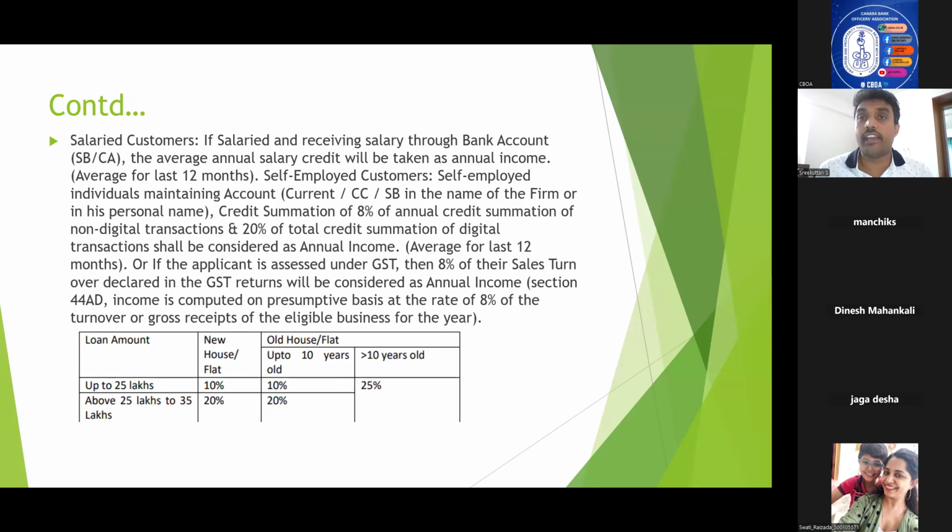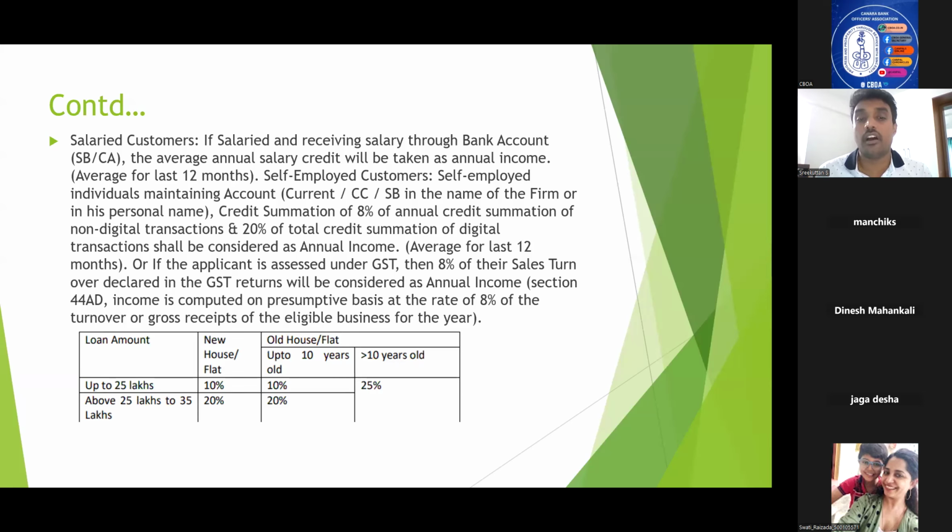Suppose it is say 100 lakhs. Okay, 100 lakhs is his sales turnover as per GSTR 3B. Then his annual salary will be 8% of turnover. That is, his annual salary will be 8 lakhs. That is presumptive taxation. It is known as Section 44 AD of the Income Tax Act.